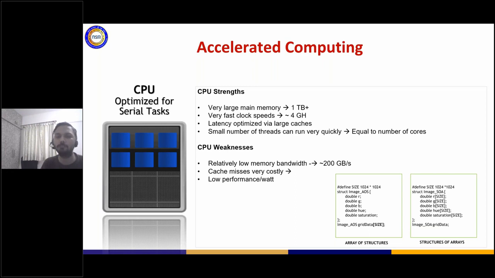To give you an example, if I have a very simple code which says A equal to B plus C, if you have a for loop across arrays, what you're doing is you're trying to read B, you're trying to read C, and then store it in A. So there are three memory operations here, two reads and one write. But the amount of ALU or the arithmetic and logic unit work that you're doing there is basically only one, which is addition.